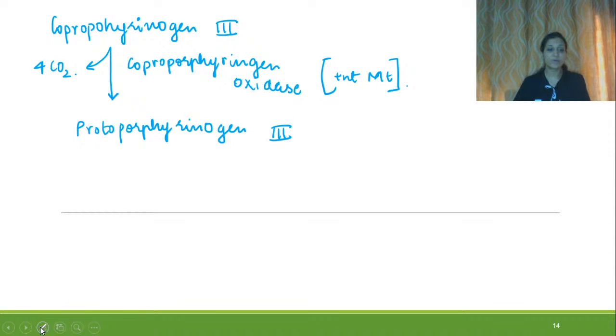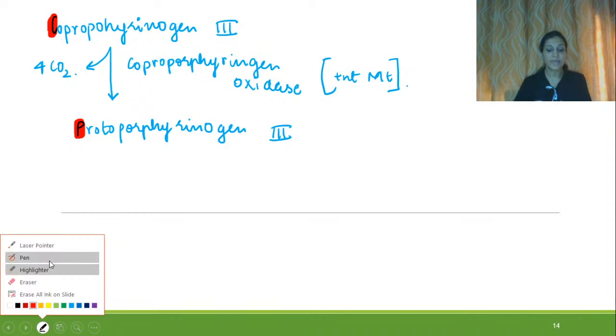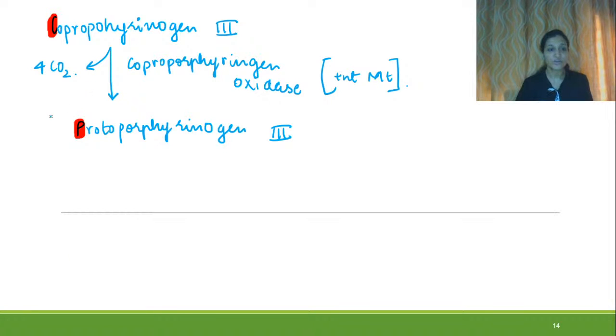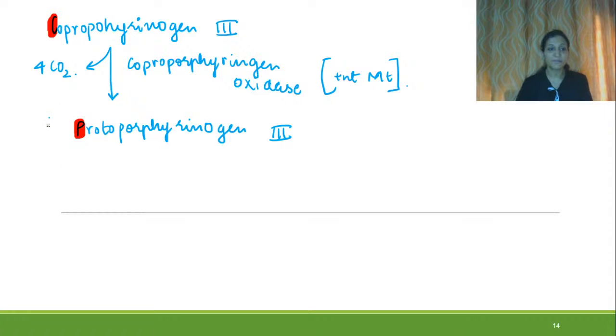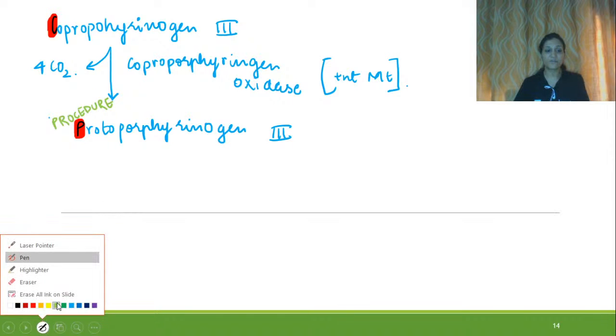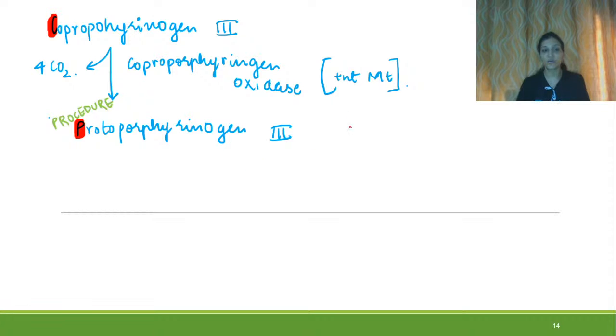See over here, we have already understood that C is for carpenter. P over here tells you about procedure; in the mnemonic it is telling you to remember the sequence: carpenter, procedure.